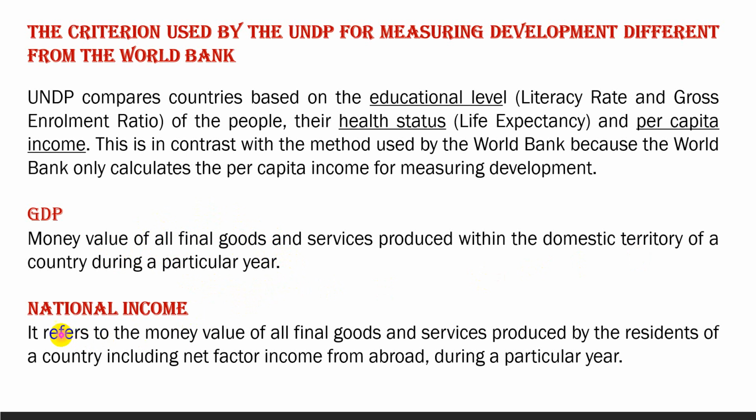National income. National income refers to the money value of all final goods and services produced by the residents of a country, including net factor income from abroad during a particular year. So it is gross domestic product plus net factor income from abroad.